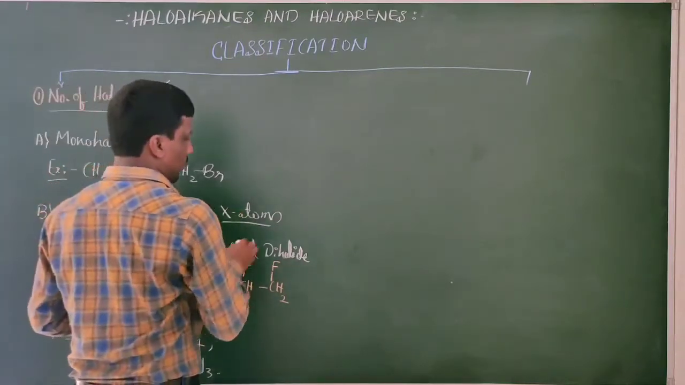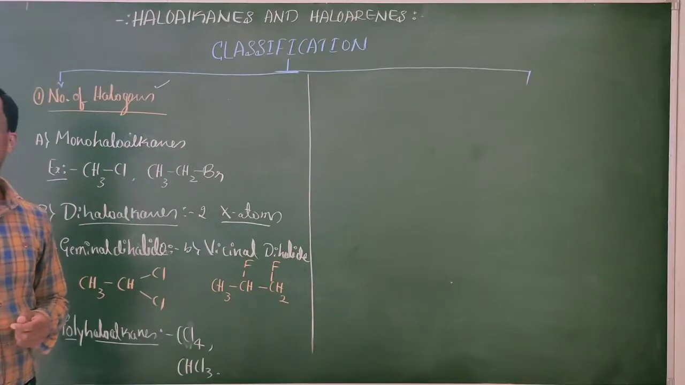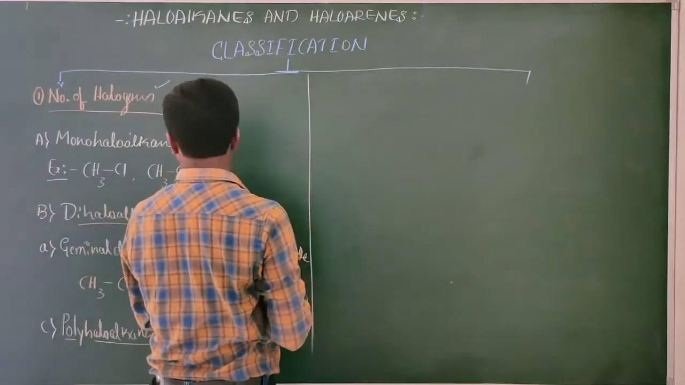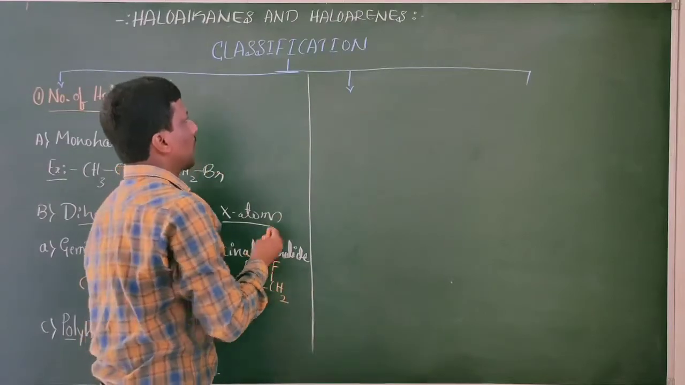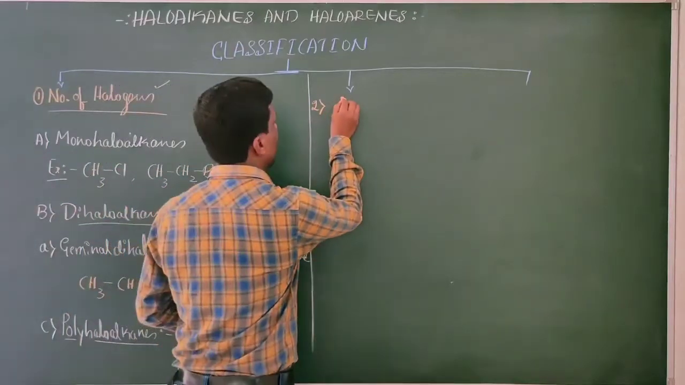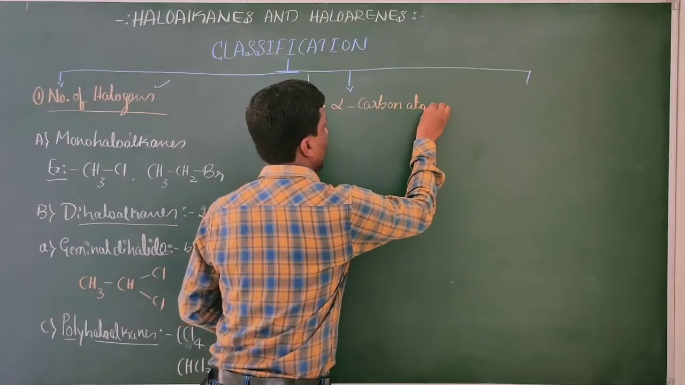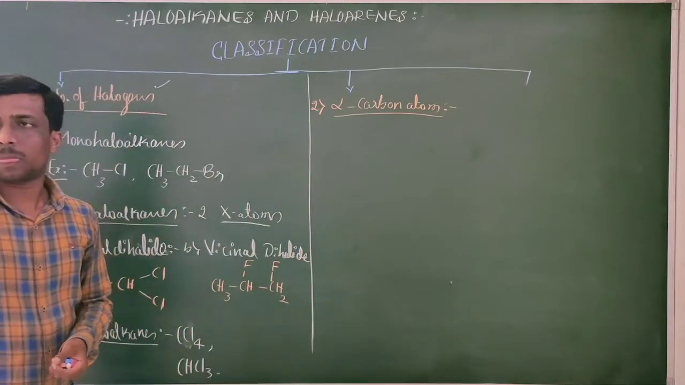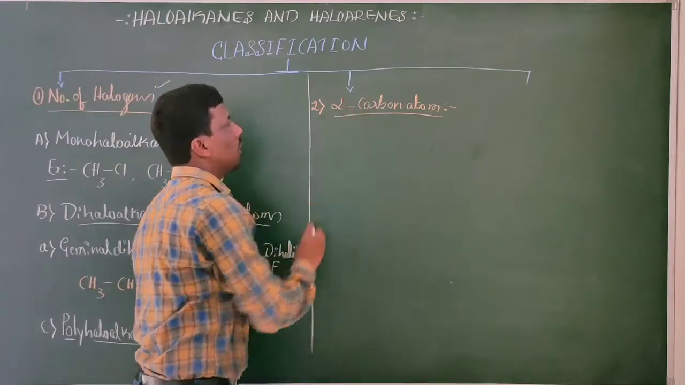Okay. Now let us consider the second type of category, the second type of classification. We are going to discuss now the second category. Which is the second category? On the basis of alpha carbon atom. On the basis of what? Alpha carbon atom. Okay. See here. First I will explain what you mean by alpha carbon atom.